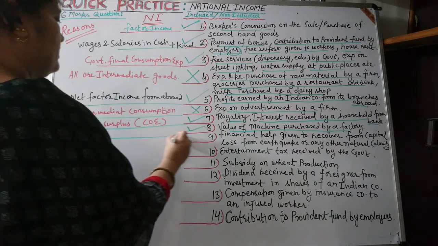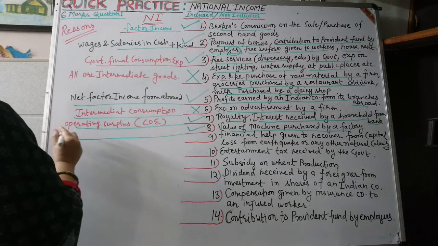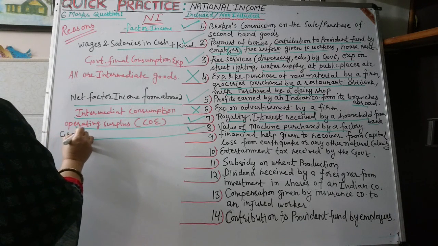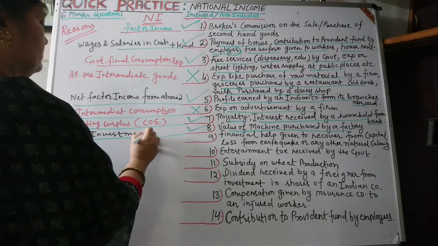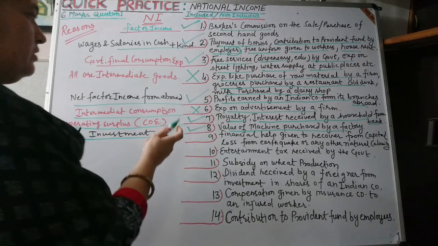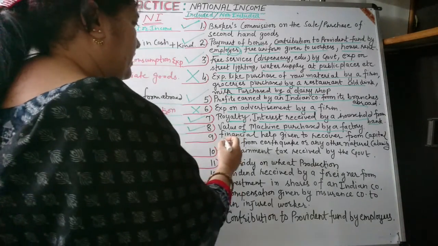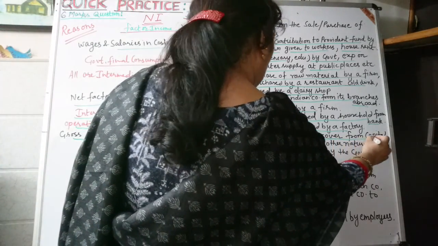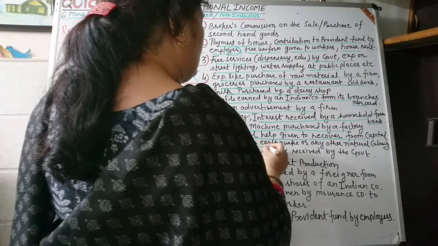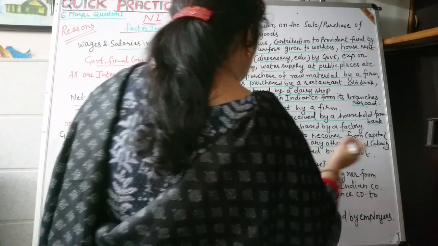Then value of machine purchased by a factory would be included in national income. What are the reasons? Because this is gross investment done by the factory.